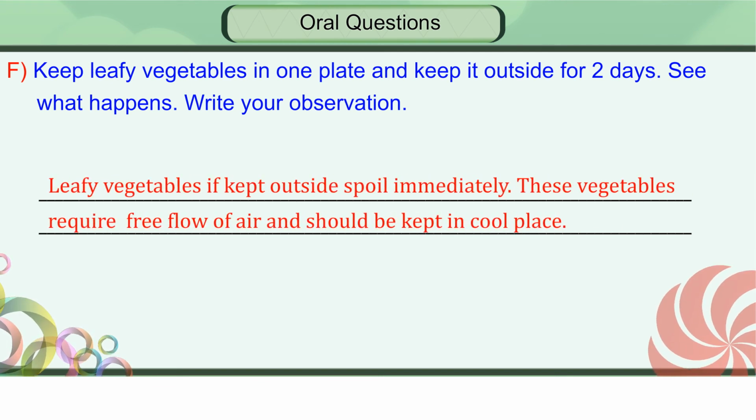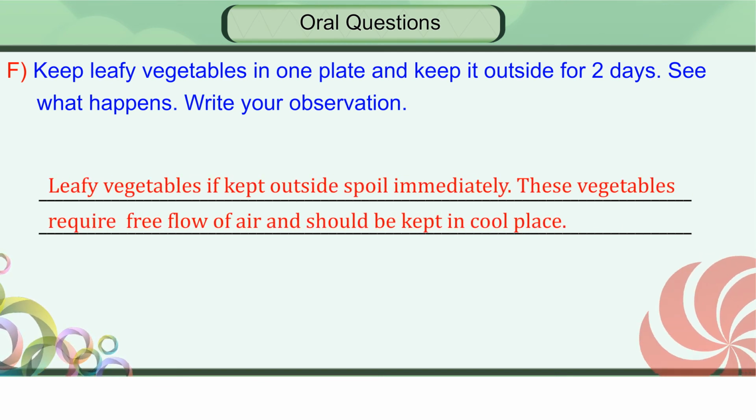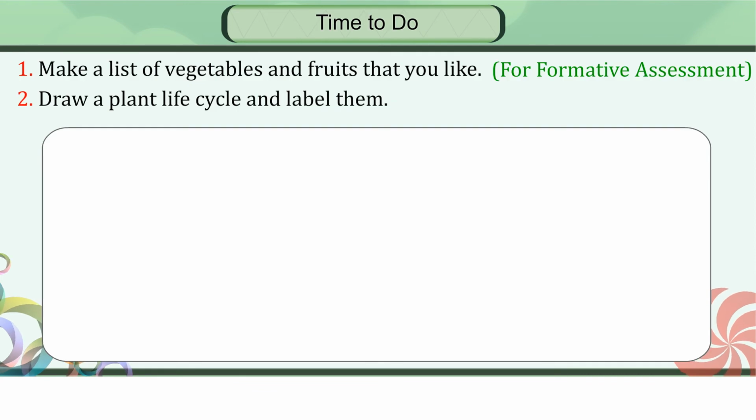Experimentation. Time to do project work for formative assessment. Make a list of vegetables and fruits that you like. Draw a plant life cycle and label them.